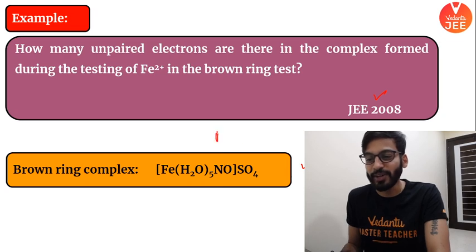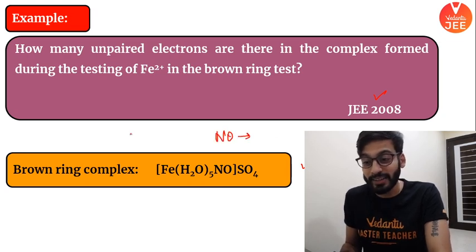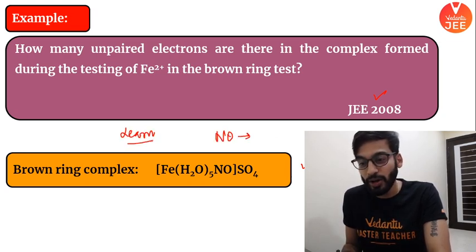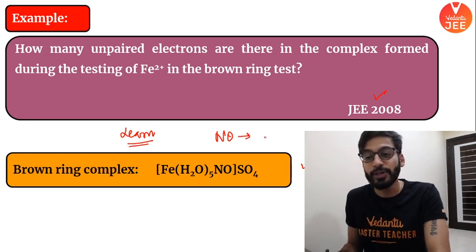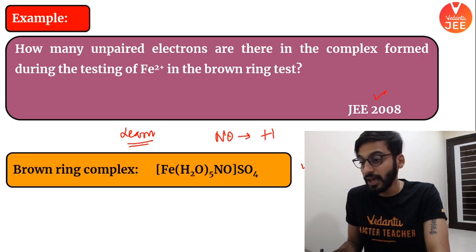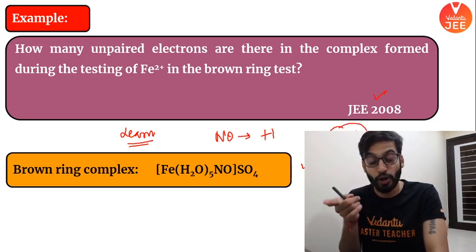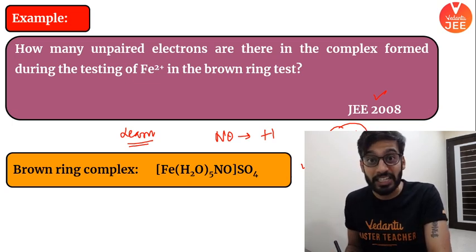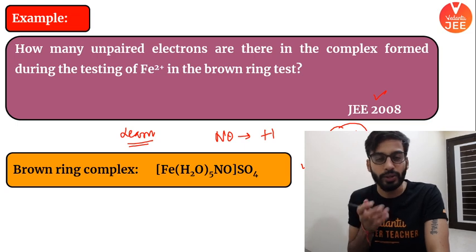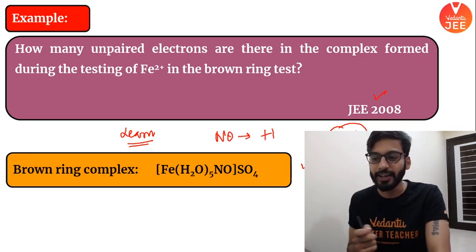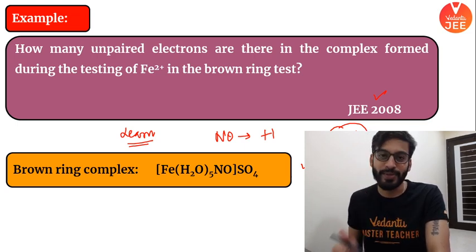Look, the important thing here you must know. Whatever point I am going to say now, you have to learn it. NO is actually present in +1 state. It is existing as NO+, the nitrosonium ion. From looking at this complex, you can't gauge this. This information must be known. You should have known this. So beta, NO exists in the NO+ form.